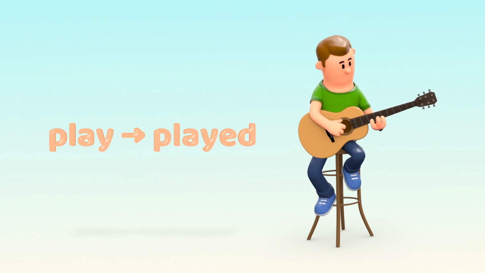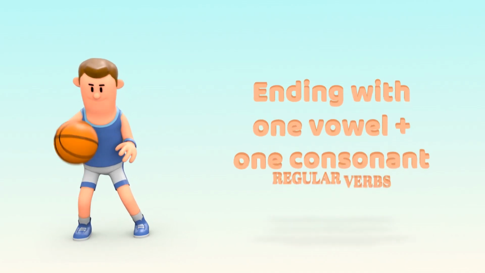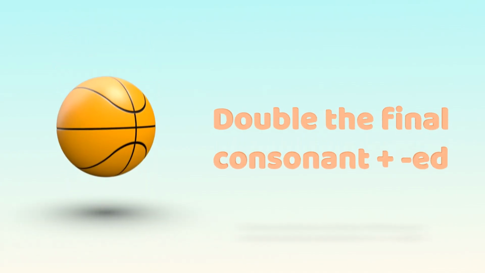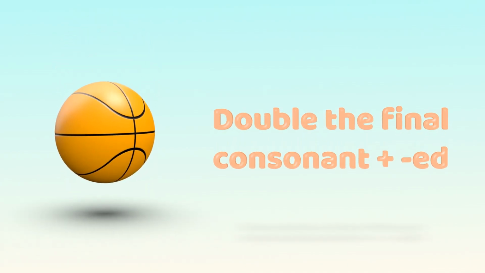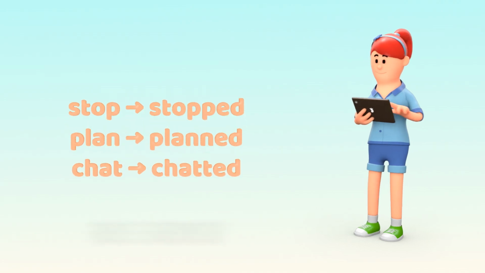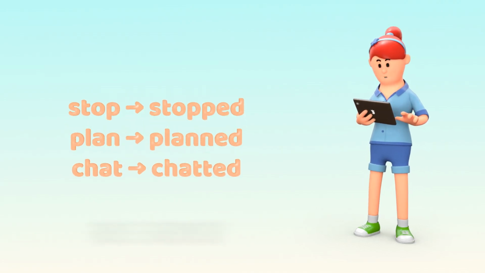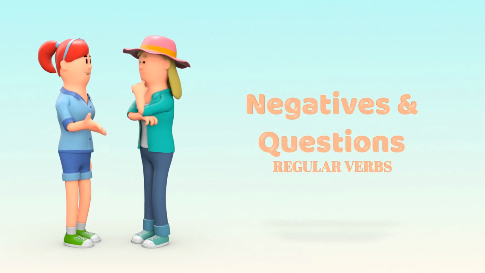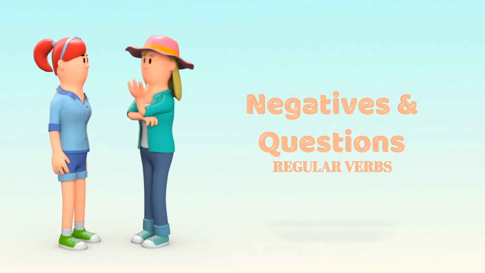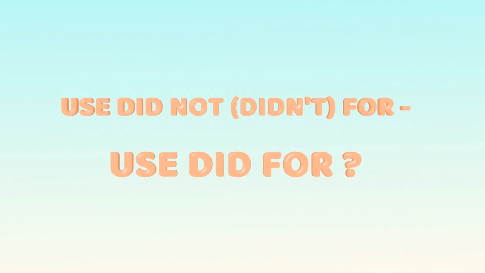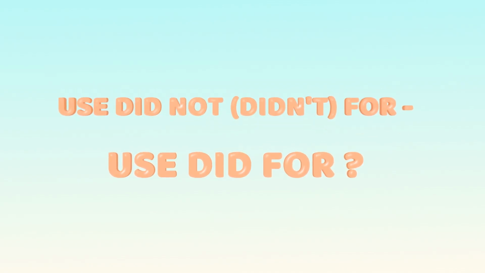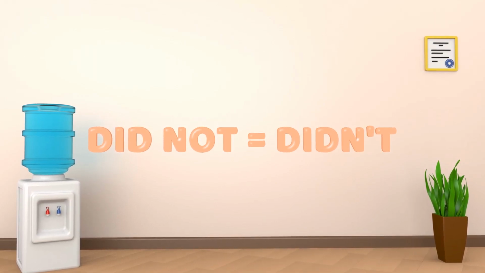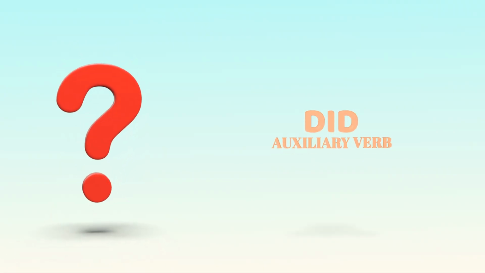Play, played, for example. With one syllable verb ending in a single vowel plus a single consonant, double the final consonant and add ed ending. Stop, stopped. Plan, planned. Chat, chatted. Now, let's talk about negative and question forms with regular verbs. For negatives and questions in the past simple, we need to use the auxiliary verb. Did not or didn't for negatives, and did for questions.